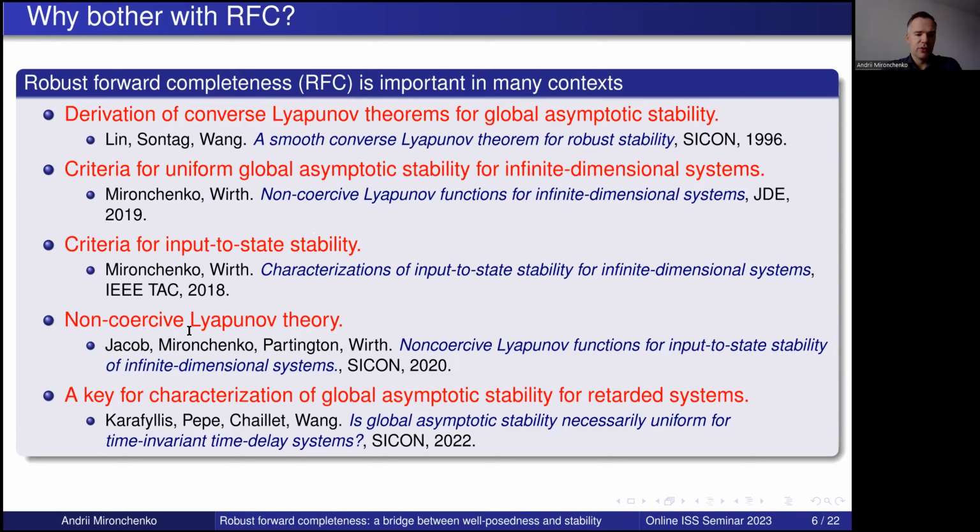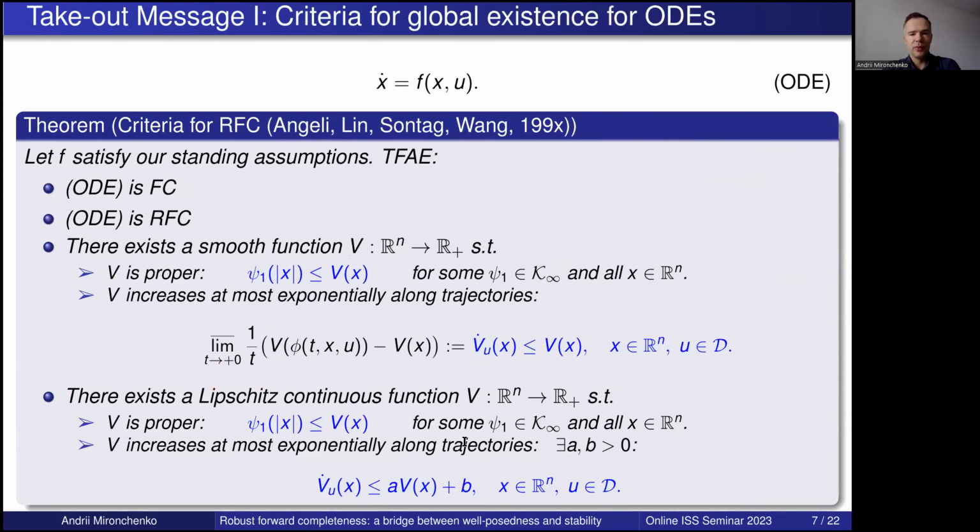Also, as I have told, for non-coercive ISS, Lyapunov theory plays an important role. And finally, it was crucial for characterization of global asymptotic stability for time delay systems, as shown in this paper. Okay, so this is our take-out message one: what we know about global existence for ordinary differential equations. Forward completeness is equivalent to existence of such Lyapunov functions.